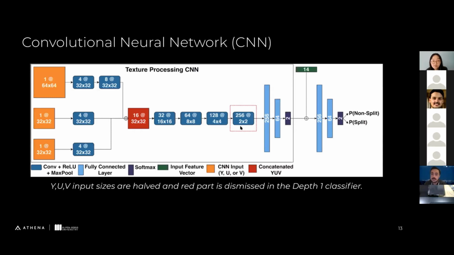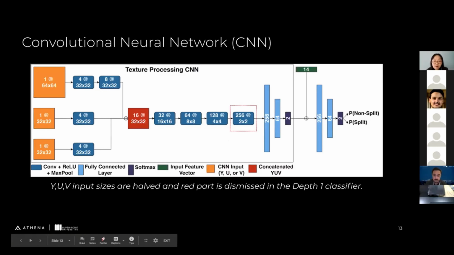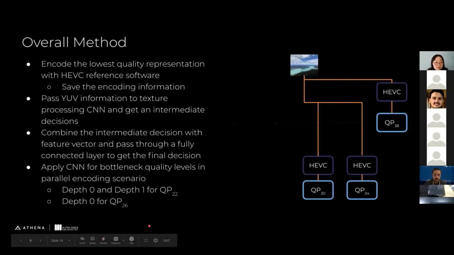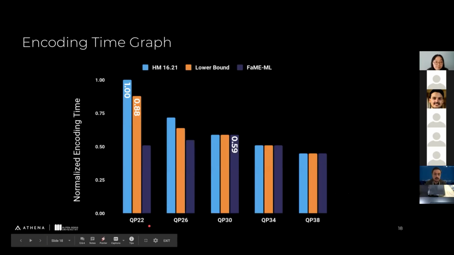We have a question from Professor Zhang. He asked, do you understand why the FaME-ML performed worse at QP30? The cause is actually the frequency. I think there was a bit of confusion there, from the result.